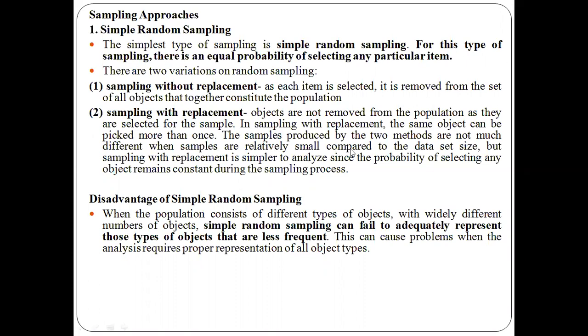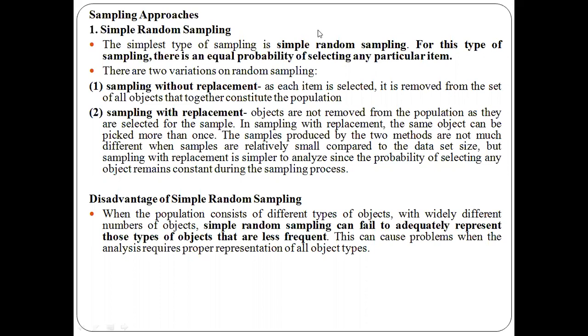Here, objects are not removed from the population as they are selected for the sample. If you have a collection of 10 objects, and for example I choose object 3 and place it in the sample, that object 3 will be kept in the collection of objects in the population. Again, if you want, you can choose the same object 3 and place it in the sample. So here the object will not be removed once you choose it to form the sample.